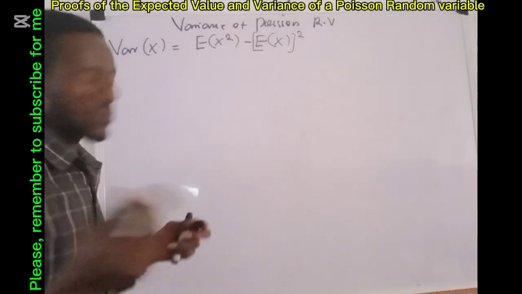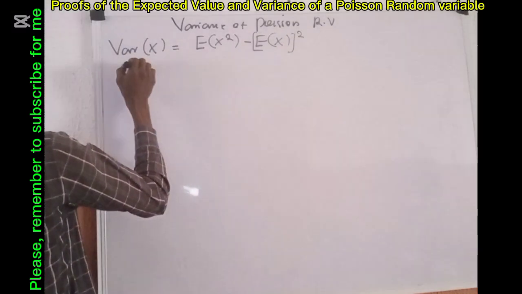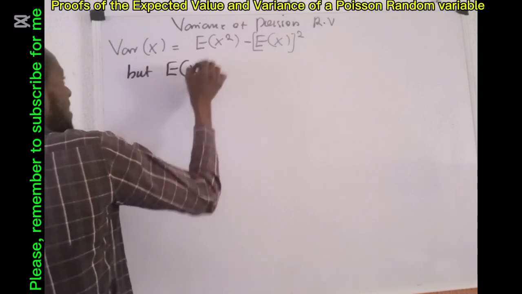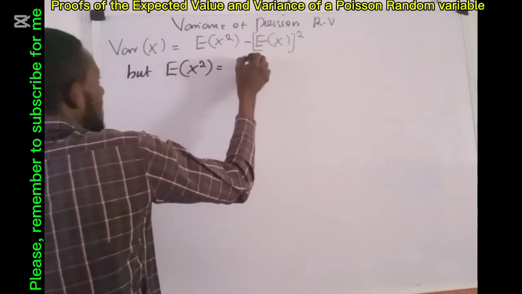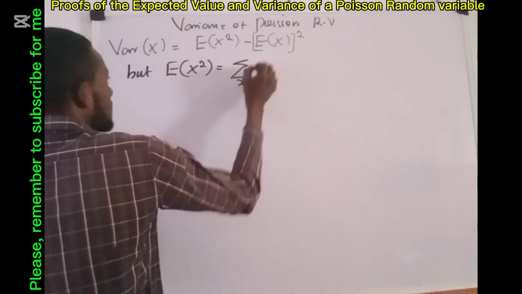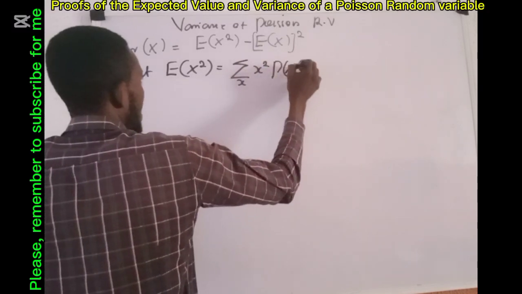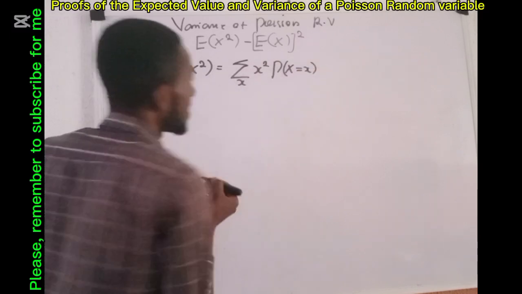We now say but E of x raised to power 2 is given as sum over the range of x raised to power 2 P of capital X equals small x.